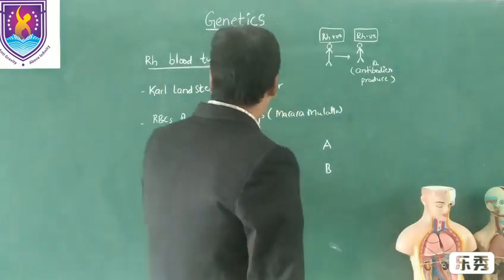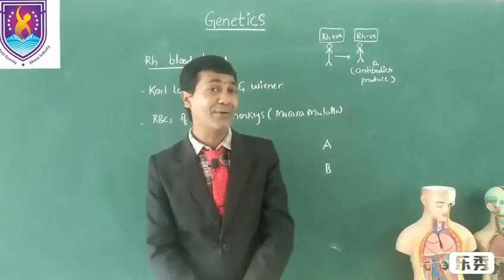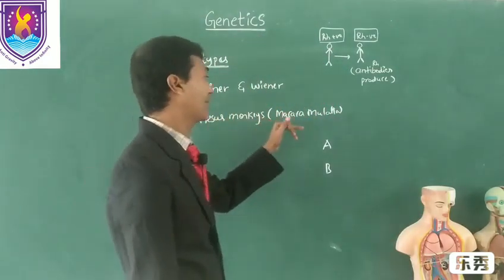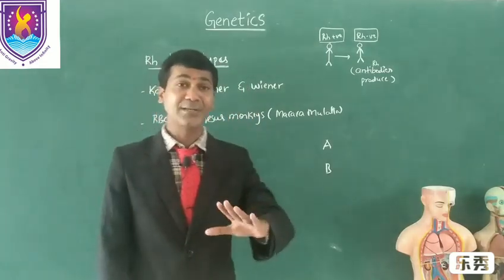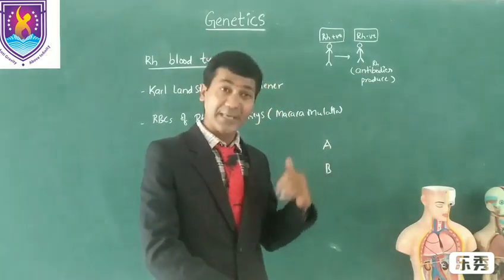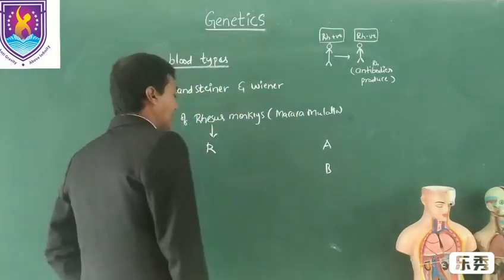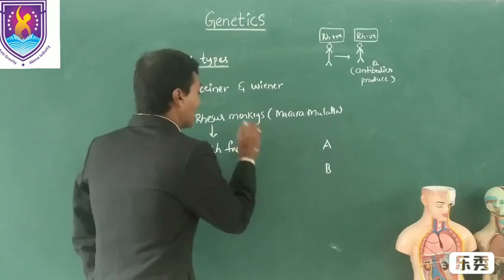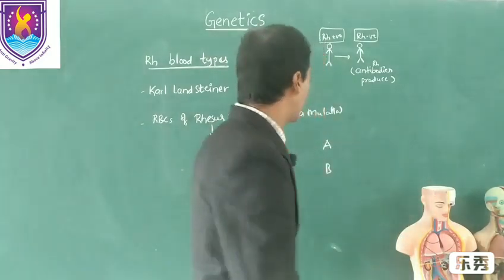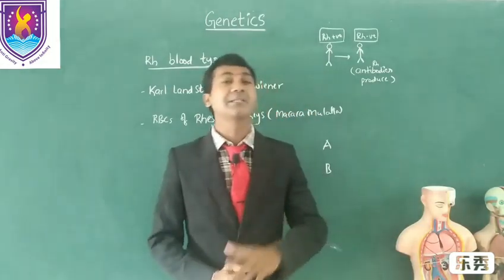But apart from that, Carl Landsteiner and Wiener discovered another antigen on the surface of RBC in rhesus monkeys for the first time. Macaca mulatta is the scientific name. They identified another antigen found on RBC apart from A and B. So they named it the rhesus factor, after the rhesus monkeys. So Rh factor, we can call it antigen D also. Later these two scientists discovered this D antigen on the surface of RBC of human beings also.